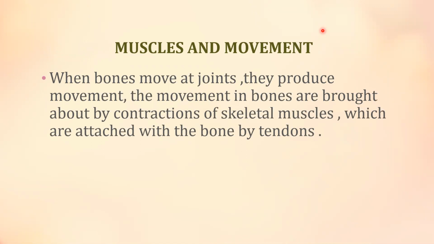Muscles and movement. When bones move at a joint, how do bones move? They produce movement. The movement in bones is brought about by contraction of skeletal muscles.